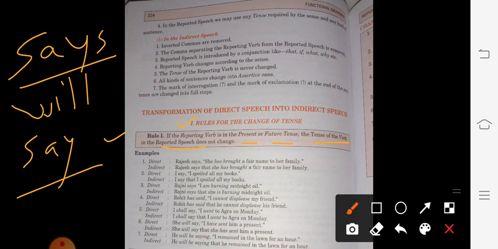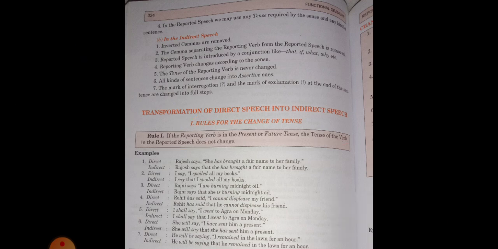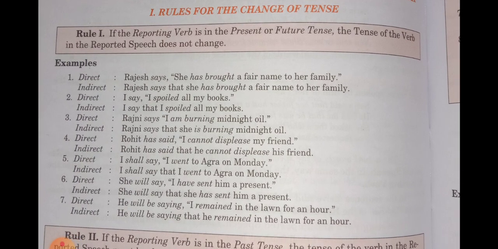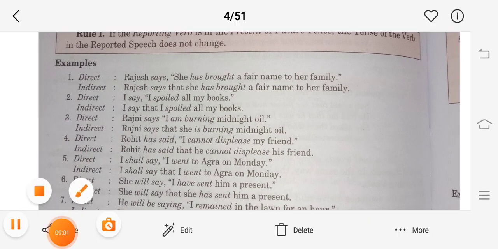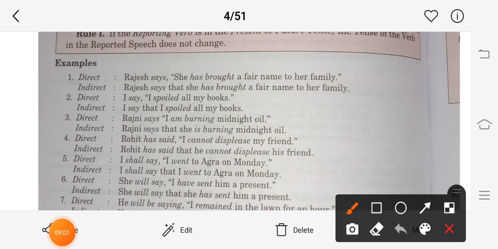See, a few examples are given over here. Direct speech means the direct words of the speaker. Rajesh says, "She has bought a fair name to her family." So children, firstly take care: "Rajesh says" is the reporting verb and the part in inverted commas is the reported speech.